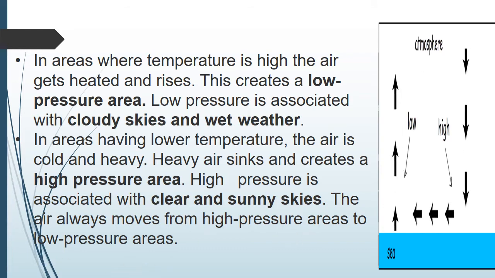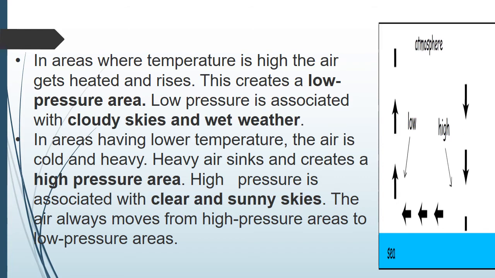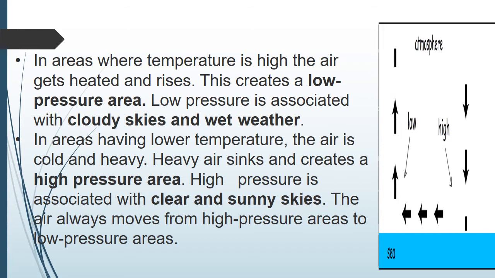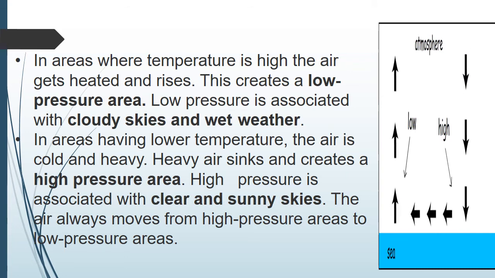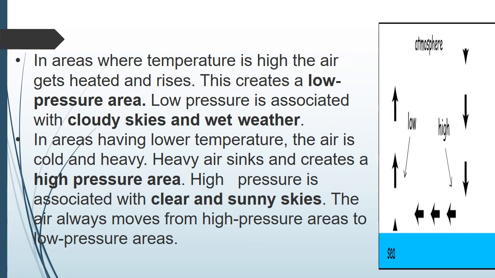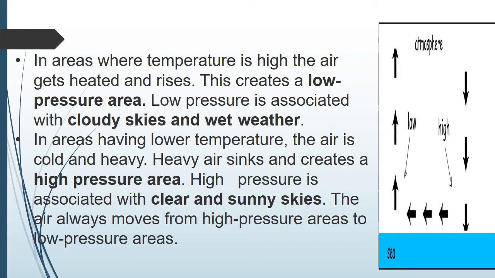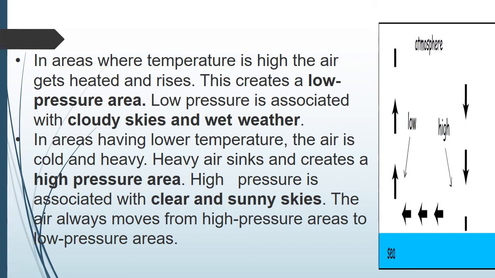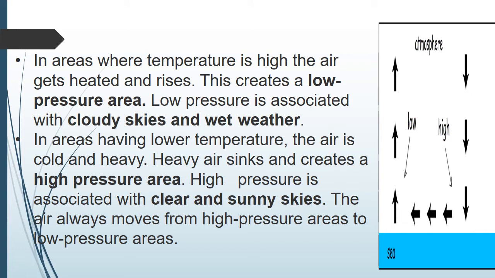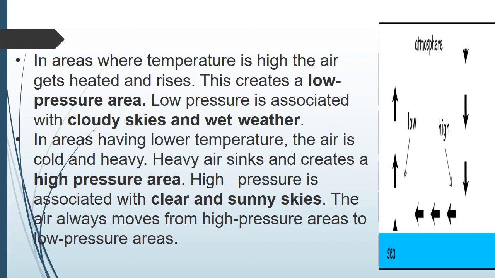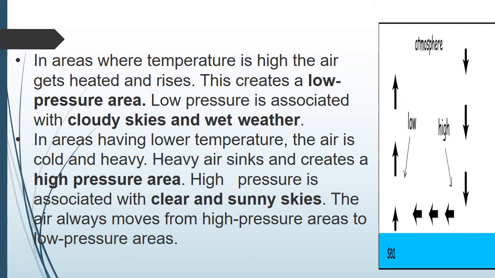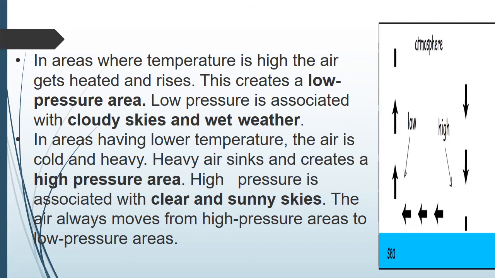Then the area with lower temperature, air is cool and it is heavy. That is called high pressure area. In low pressure area, the skies will be very cloudy with wet weather. In high pressure area, the sky is very clear and very sunny. Then how does this air move? The air moves from high pressure areas to low pressure area.